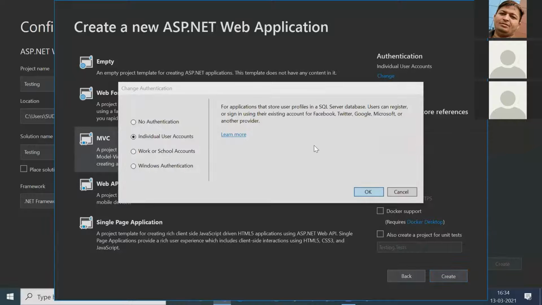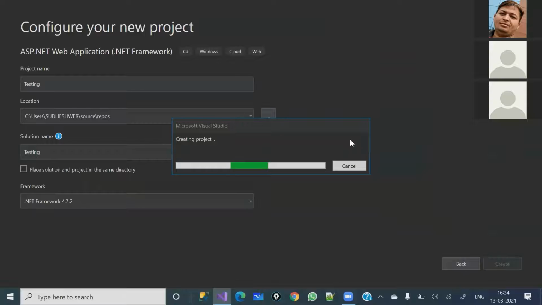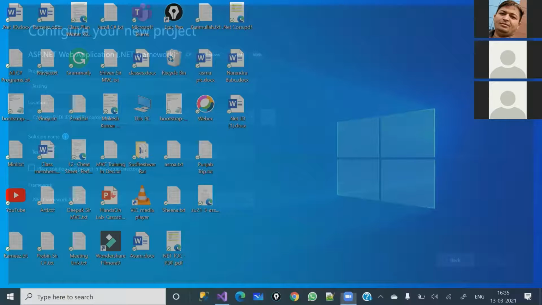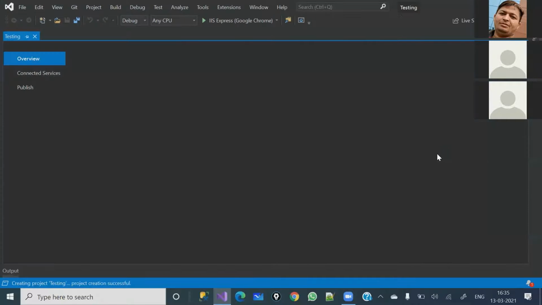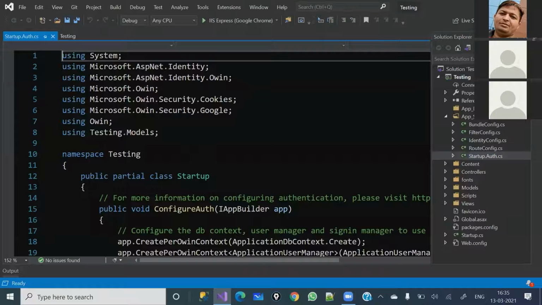I'm going to hit create. If you would like to validate the application through a third-party social platform like Facebook, you will have to configure this project on that social platform, and only then will you be able to do that. I will not go into more depth in that area, but let me show you here. You can see Startup.Auth.cs, and in the bottom side you will see all the configuration.